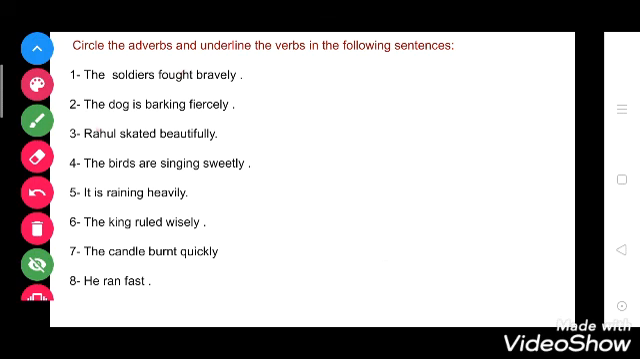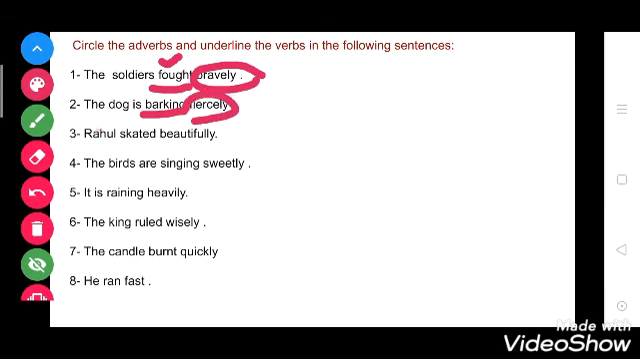The soldiers fought bravely. So here fought is a verb and bravely is an adverb. So you have to circle it. Now see the second. The dog is barking fiercely. So barking is a verb and fiercely is an adverb.